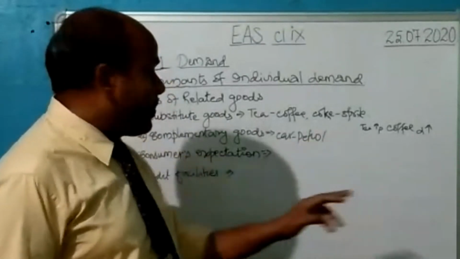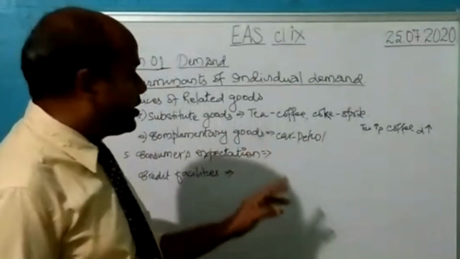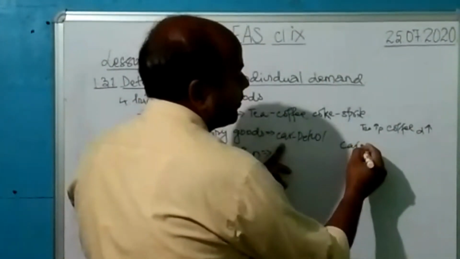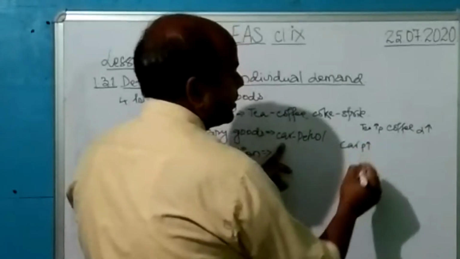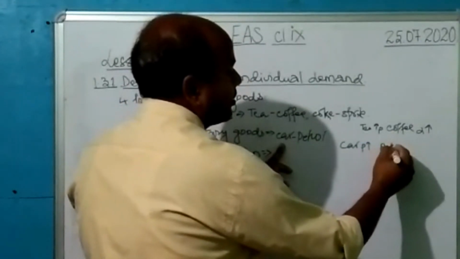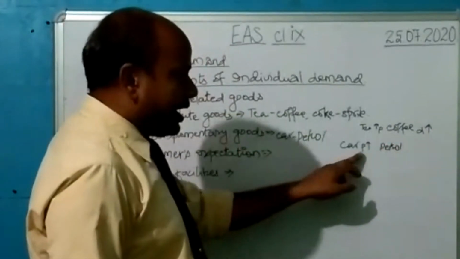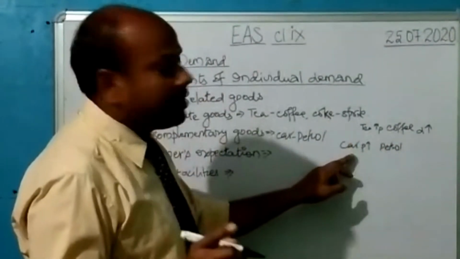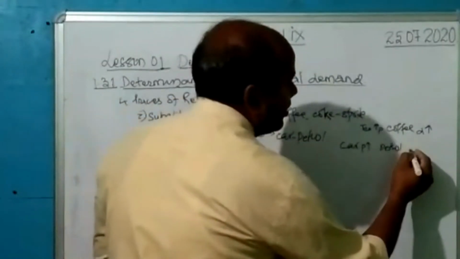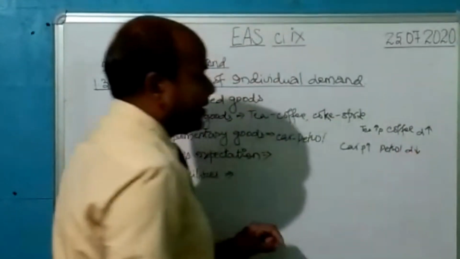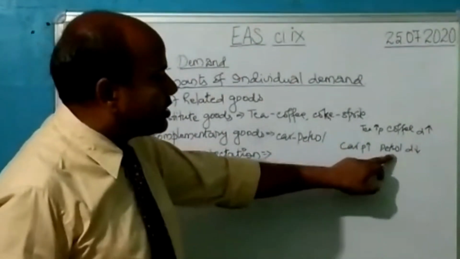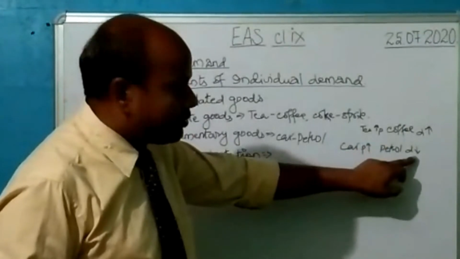Now what happens here? These are complementary products. When the price of car increases, what will happen to the demand for petrol? That means when the price of car is increasing, people are not buying cars. Will they continue buying petrol? No, the demand for petrol will fall down. When the price of car increases, automatically the people will stop buying petrol, so the demand for petrol will fall.